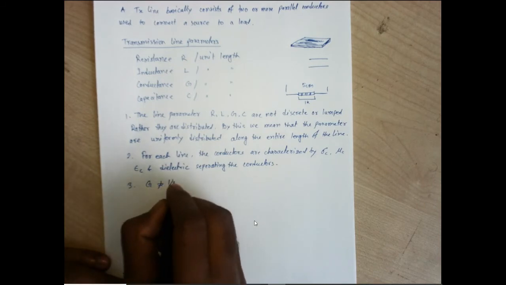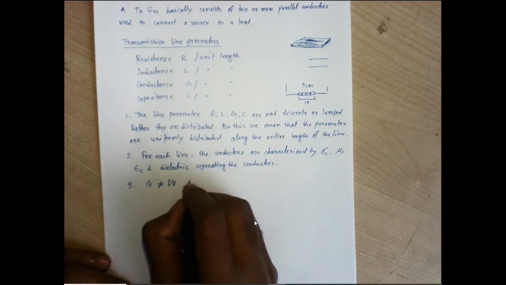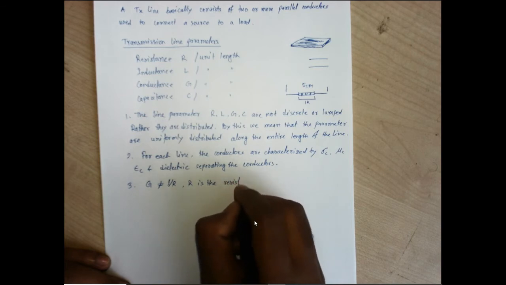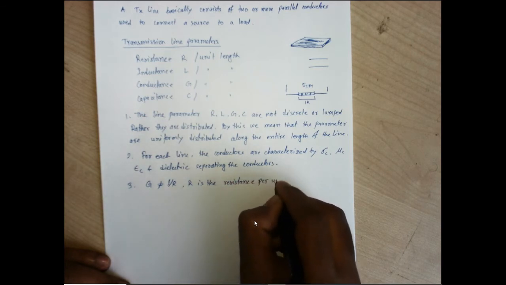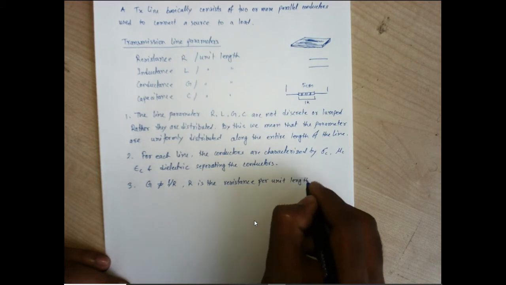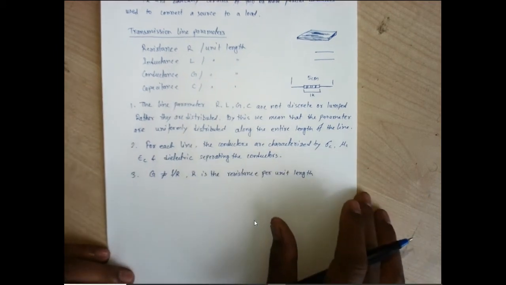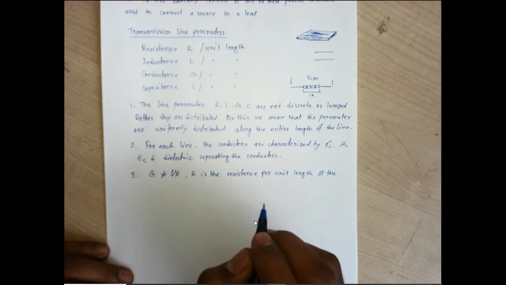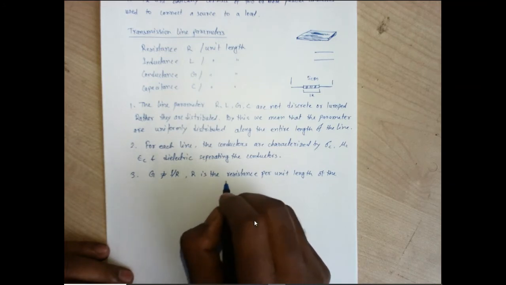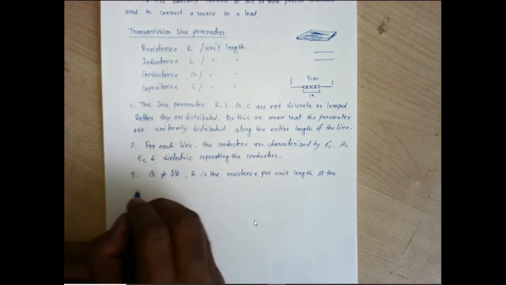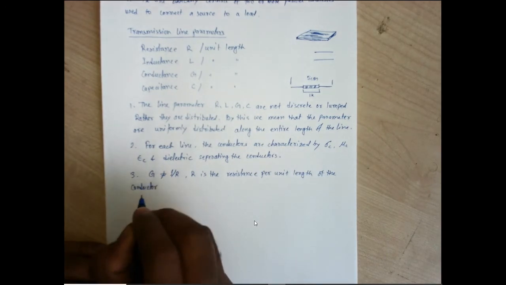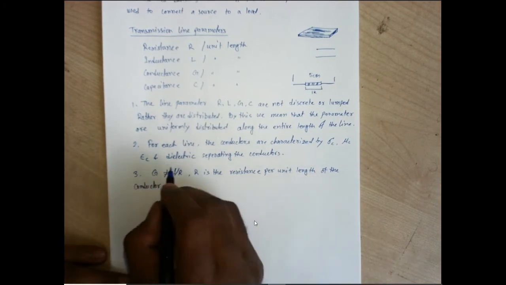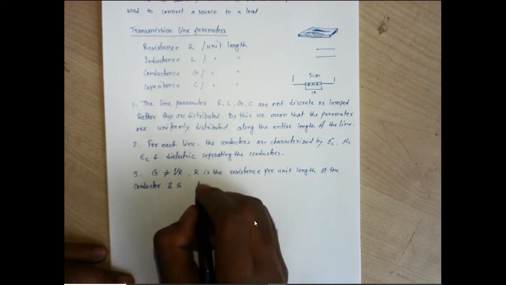G is equal to 1 by R. Here R is the resistance per unit length. I'll give you the diagram of how this conductance comes into the picture. It is the resistance per unit length of the conductor. Conductor means the conducting element which has been used for the transmission line.